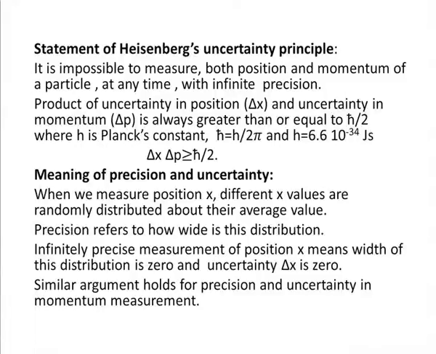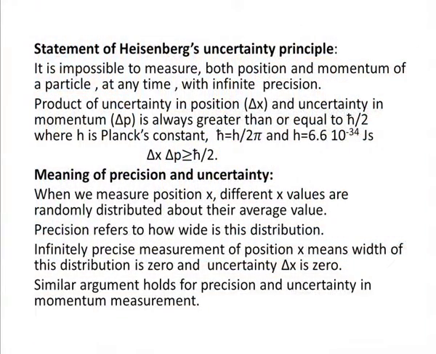The product of uncertainty in position, which is delta x, and uncertainty in momentum, which is delta p, is always greater than or equal to h bar by 2, where h bar is Planck's constant, h bar is equal to h by 2 pi, and h is equal to 6.6 into 10 to the minus 34 joule second. So we have delta x delta p is more than or equal to h bar by 2.